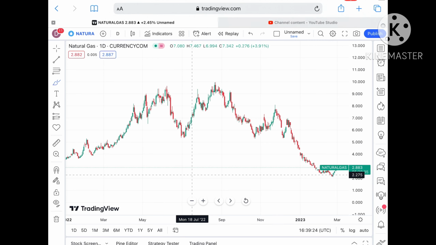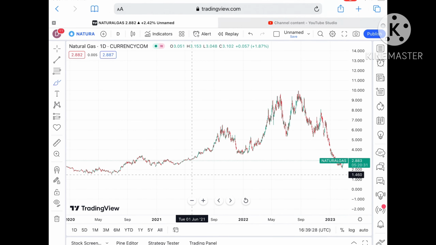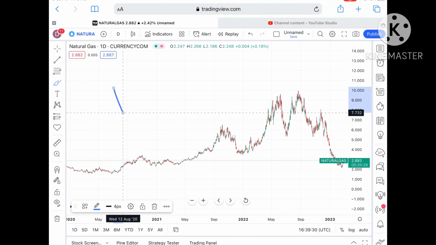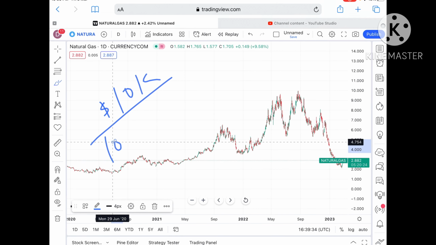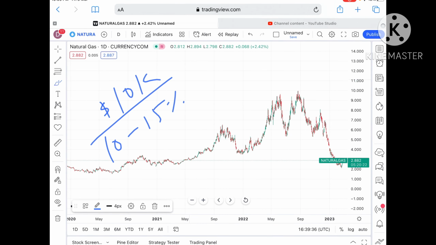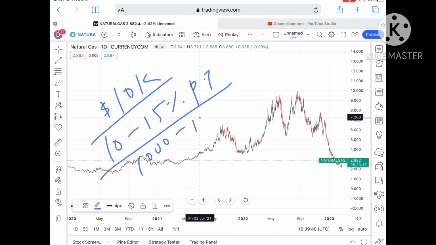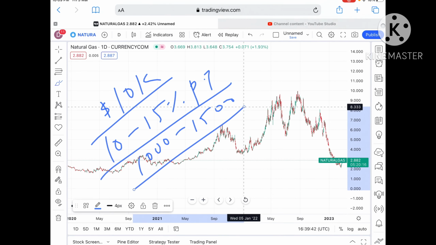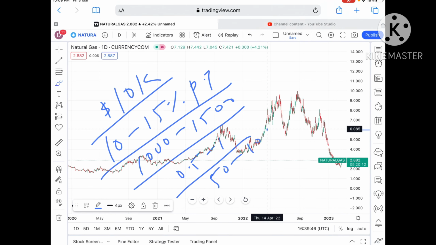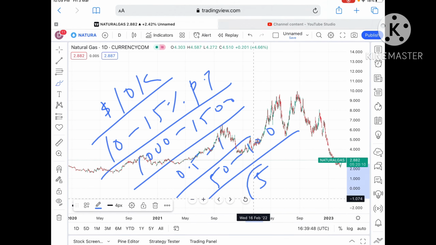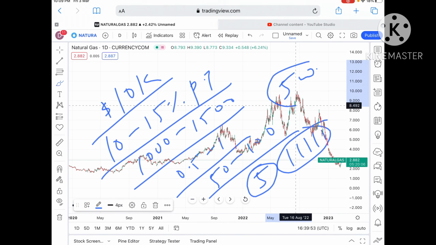Okay, now why most of the traders lose money, you have to understand. Okay, they don't trade psychologically. What I teach in my workshop, I'll tell you here. So suppose you are trading with $10,000, try to trade with 10 to 15% of capital per trade. Okay, that is 1,000 to 1,500, and a risk of 0.5 to 1%, that is $50 to $100. Suppose if you took 5 trades, the maximum risk you can take is $500, that is 100 per trade.